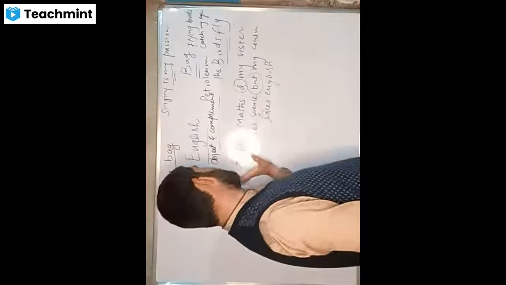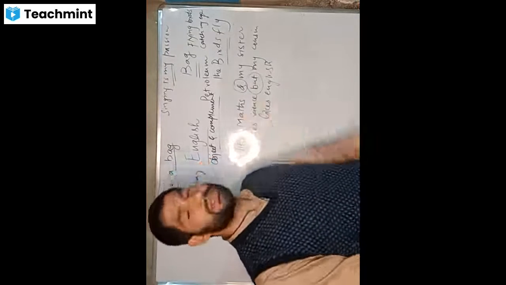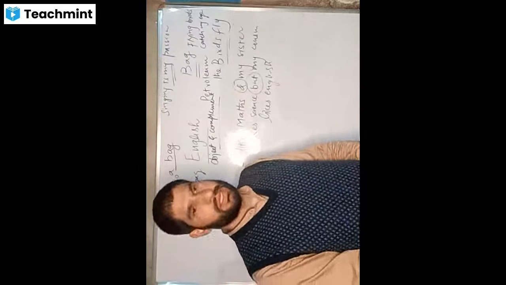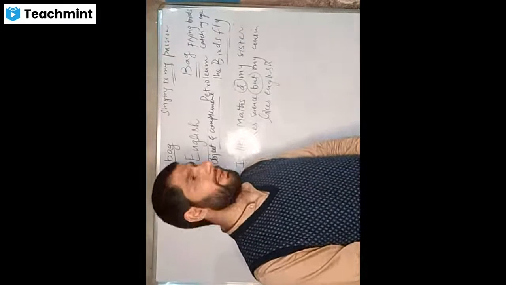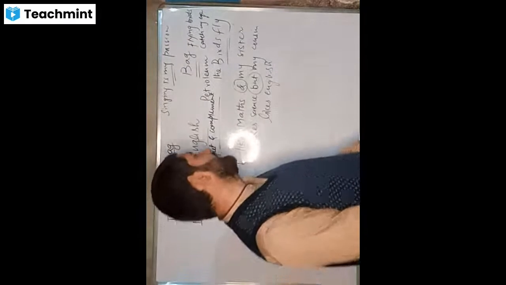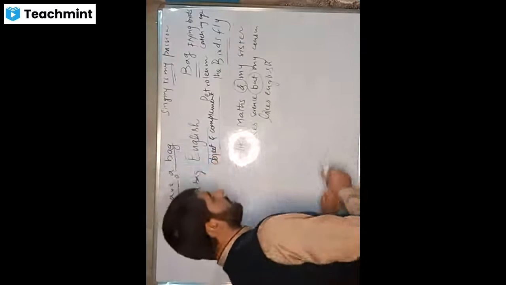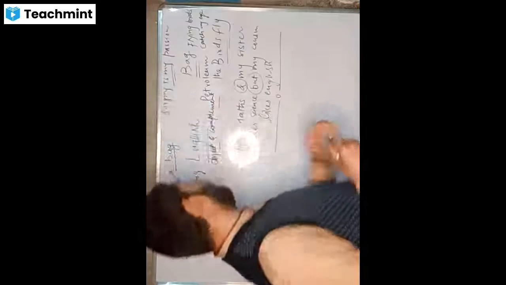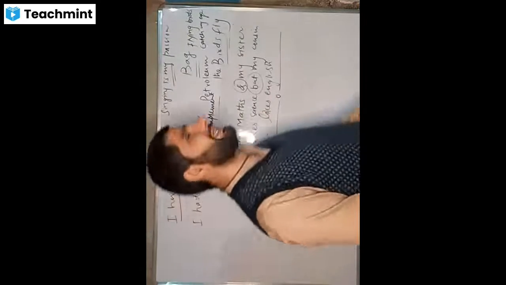So it is a compound sentence. It is made up of more than one clause, and all the clauses are independent. Is that clear? Such sentences are called compound sentences.